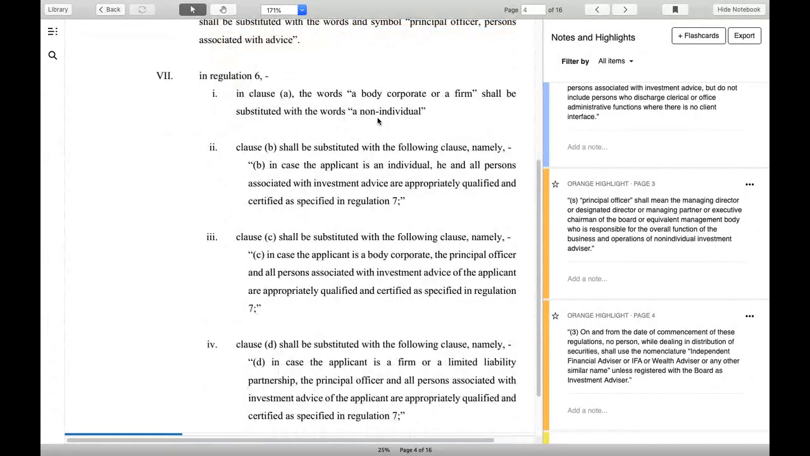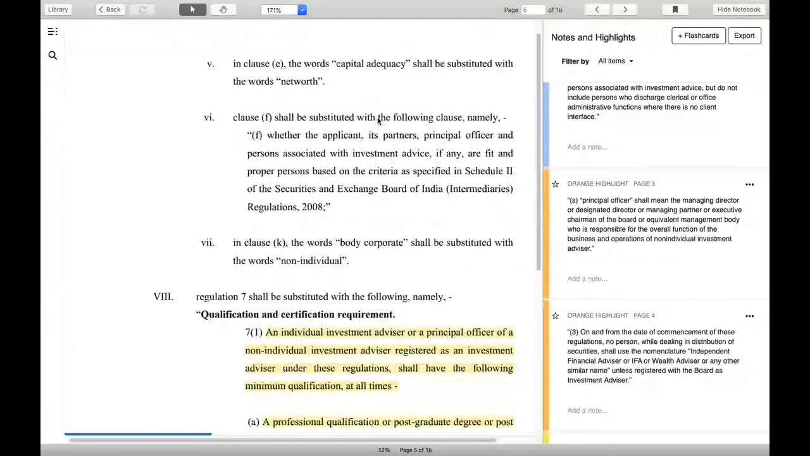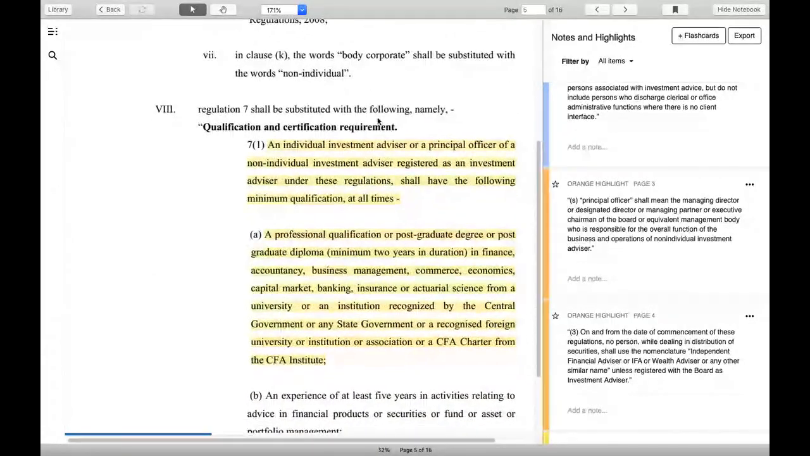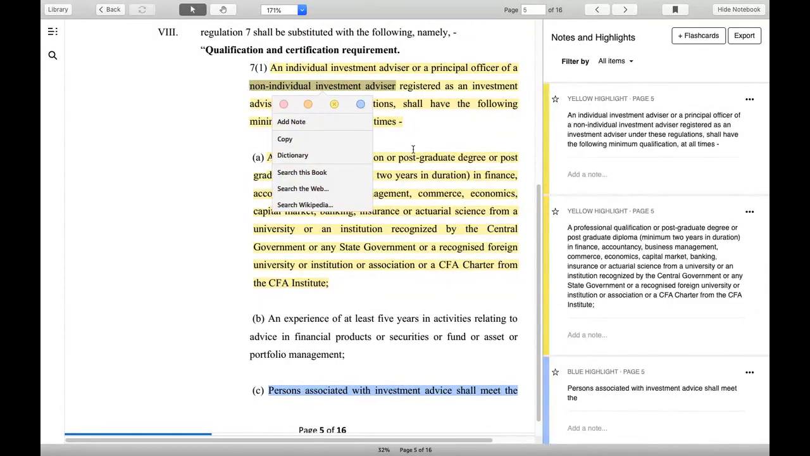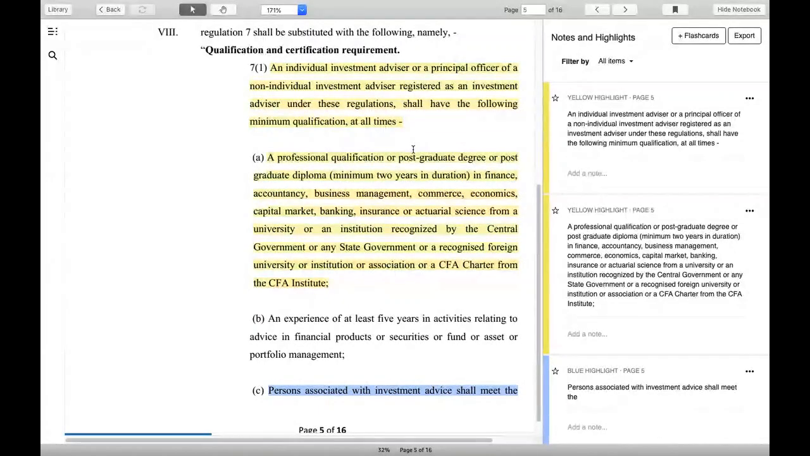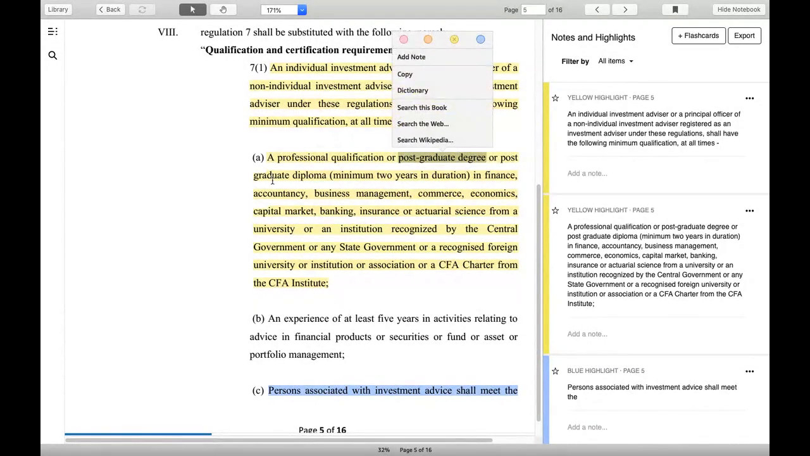Chalo. Then the other important line which I just picked up is regarding the qualification. Here we had received a lot of queries because this says that an individual investment advisor or principal officer of a non-individual investment advisor firm, which is registered, if they get registered as an investment advisor, then the minimum qualification should be a postgraduate degree or postgraduate diploma.